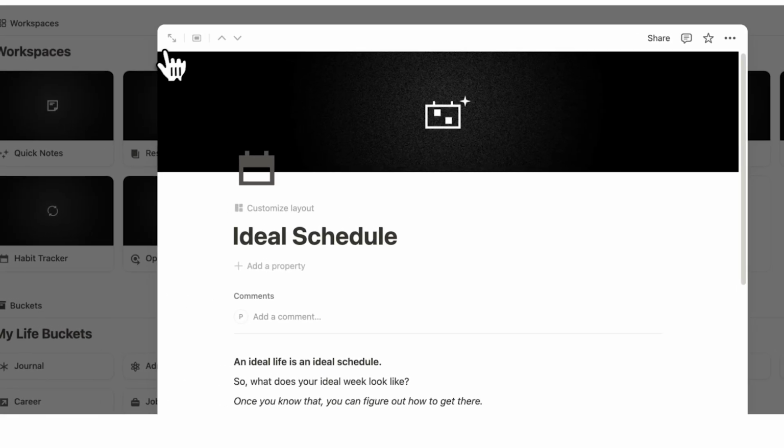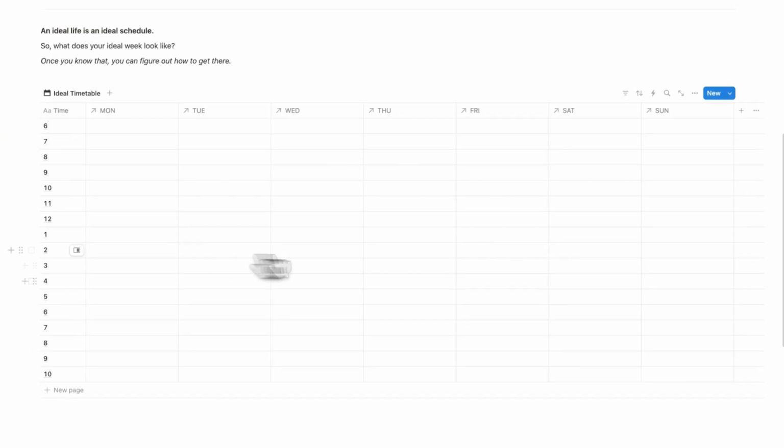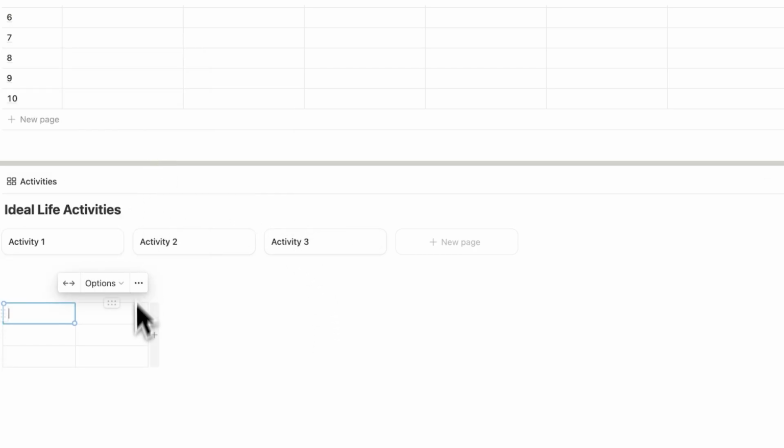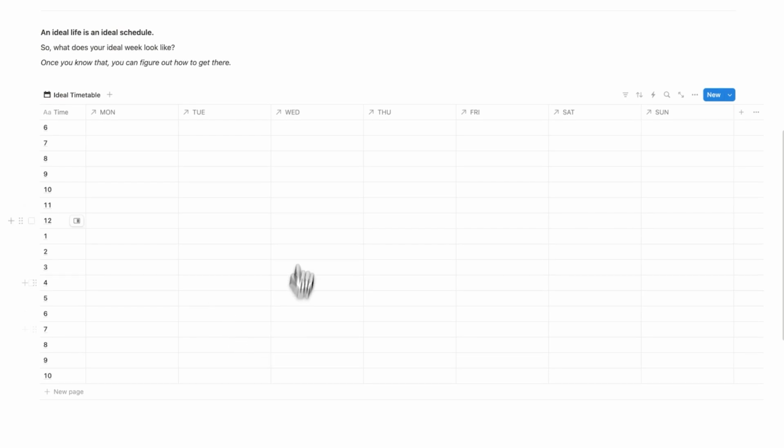Problem number 1, you don't know what you're working towards. Right now, when you're working, you're struggling to get things done because you don't have an ideal schedule. You don't have an ideal week planned. In Headquarters, this is a page, but of course, if you're not a Headquarters user, you can just set up a table very quickly and set this up. It doesn't take that much effort. And what you want to do here is plan your ideal week.